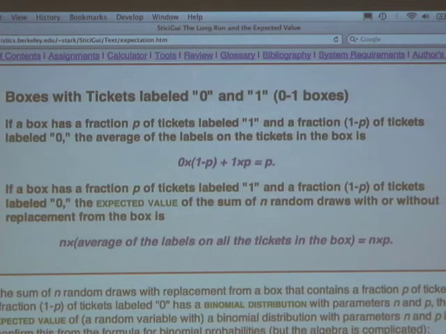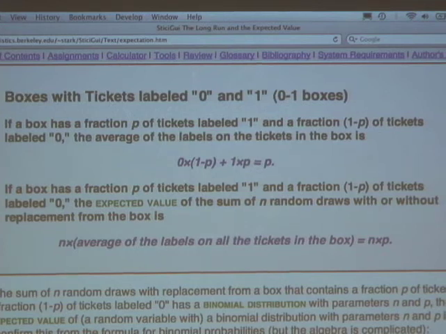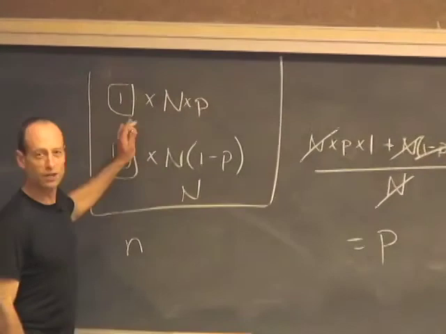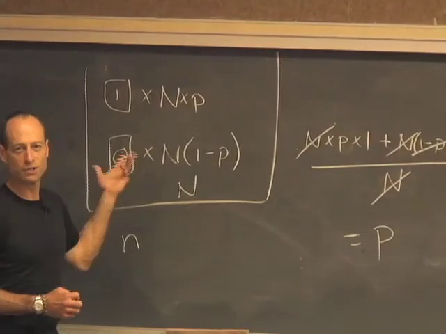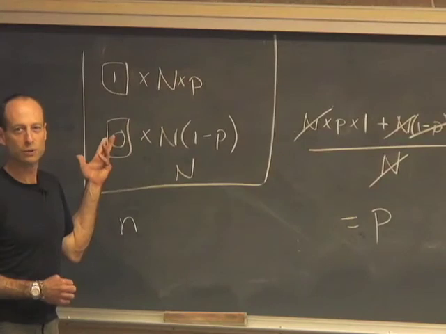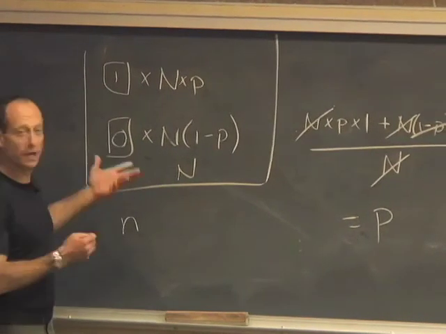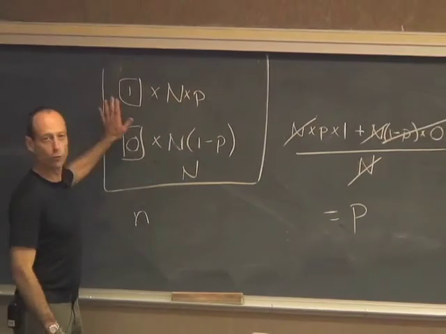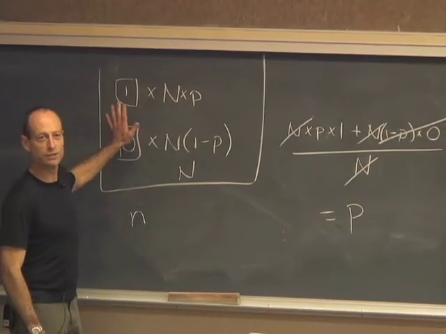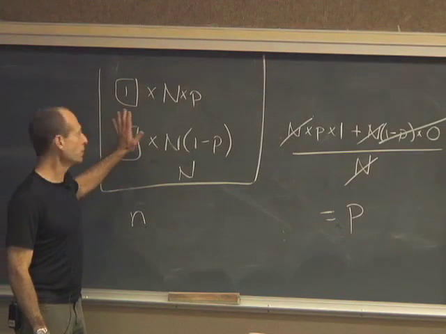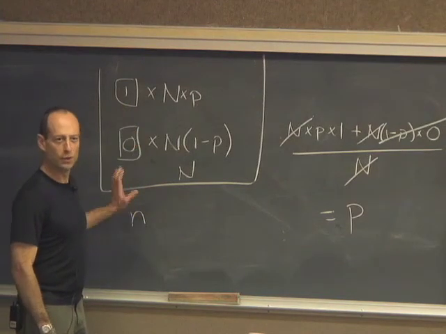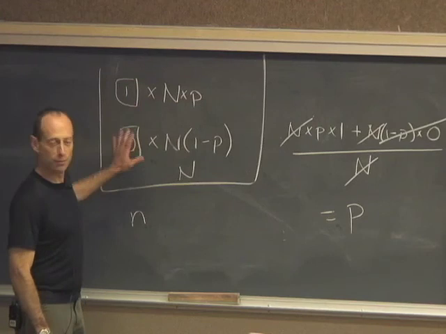Okay, I asserted without proof that it doesn't make any difference whether you draw with replacement or without replacement. The expected value is still the number of draws times the average of the numbers on the tickets in the box. We have another random variable that's like drawing without replacement from this box of tickets. What distribution is that? If I draw little n times without replacement from a 0, 1 box.